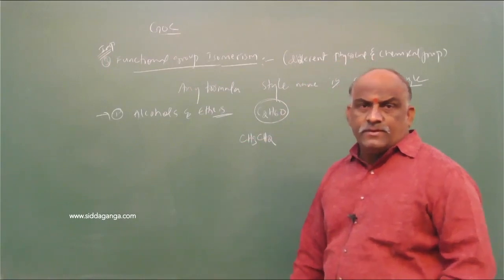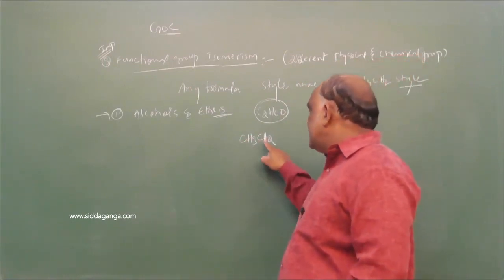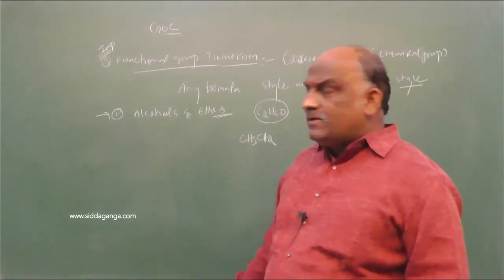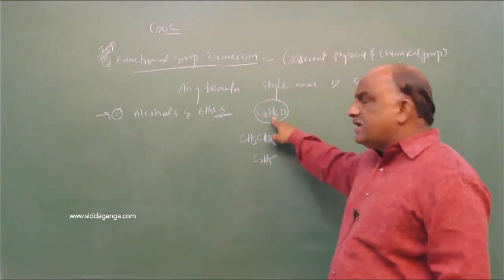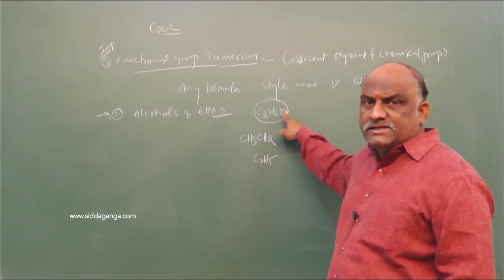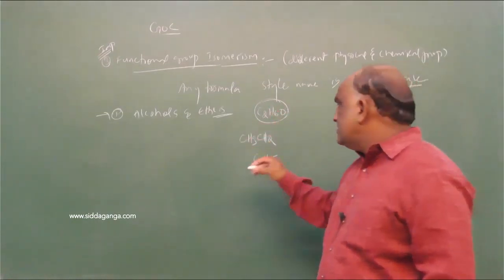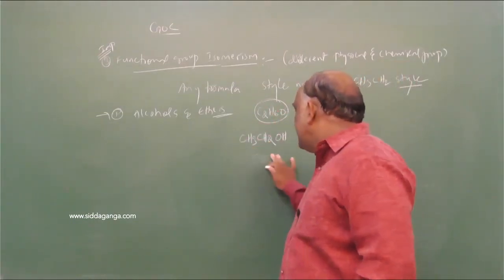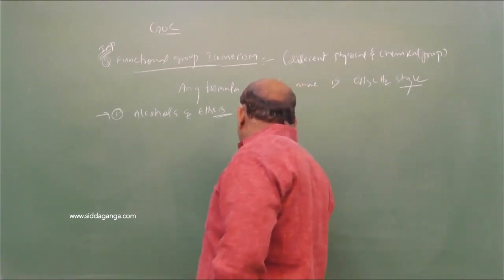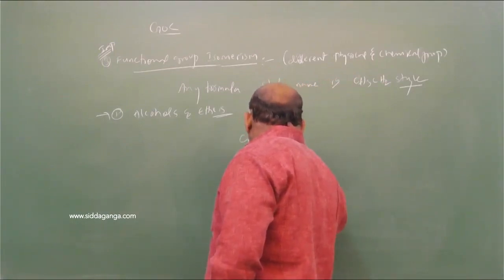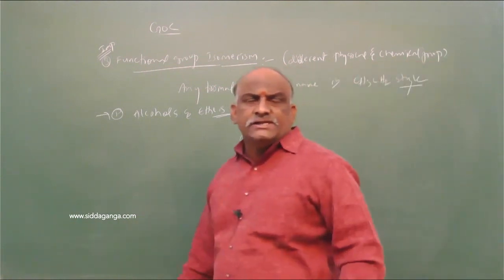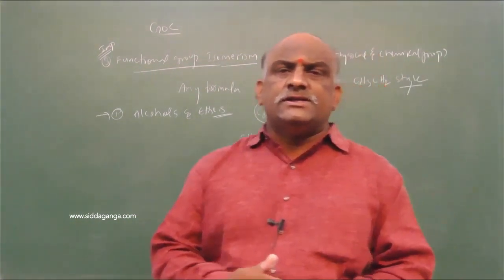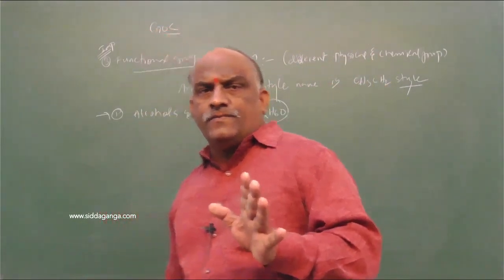After writing this, total number of hydrogens is 5, so we get C2H5. One hydrogen and one oxygen are in excess. Combination of oxygen and hydrogen gives OH. So this is called ethyl alcohol. The formula C2H6O is called ethyl alcohol.